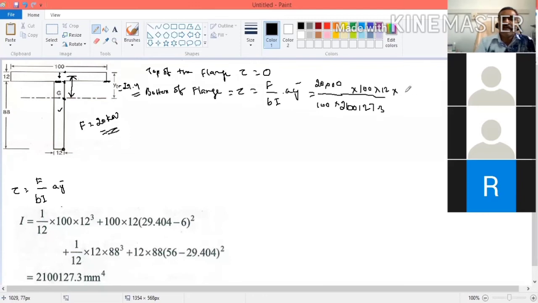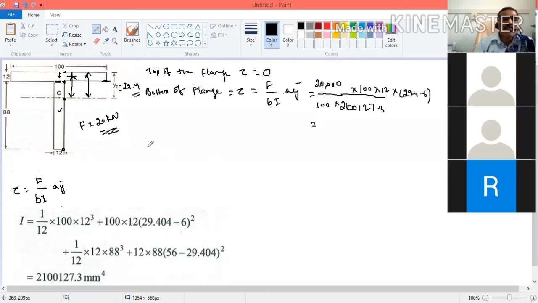So the value will be 29.4 minus 6. This will be the Y bar value. The total distance is 29.4. This distance is 6. So 29.4 minus 6. So you can calculate this. This is the shear stress at the bottom of the flange.